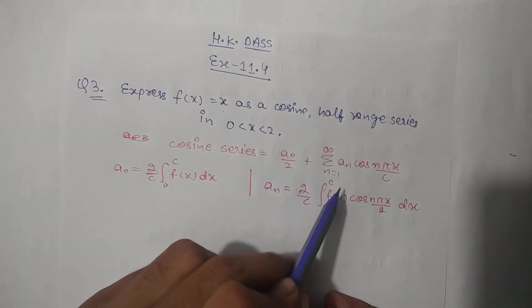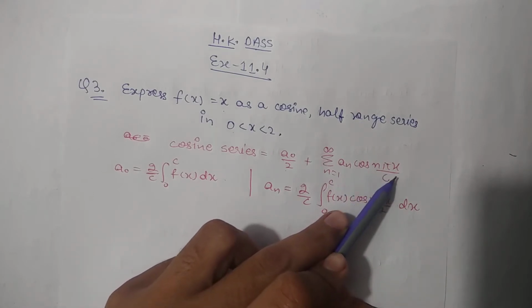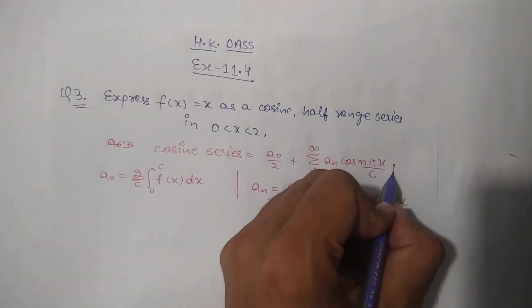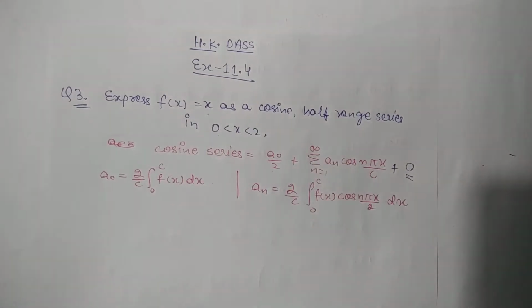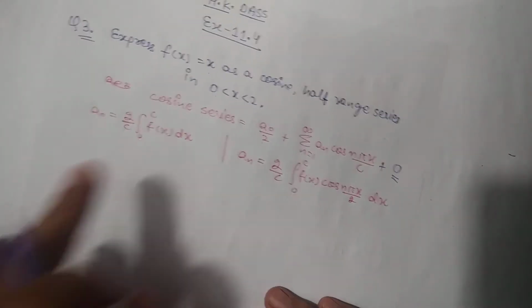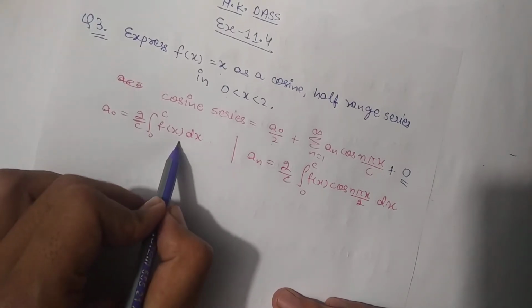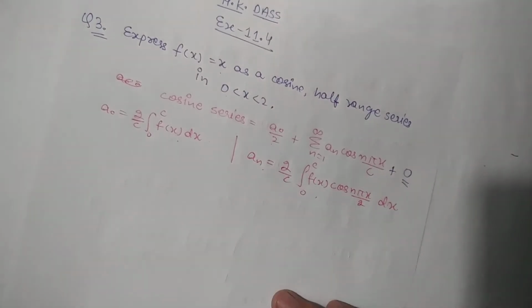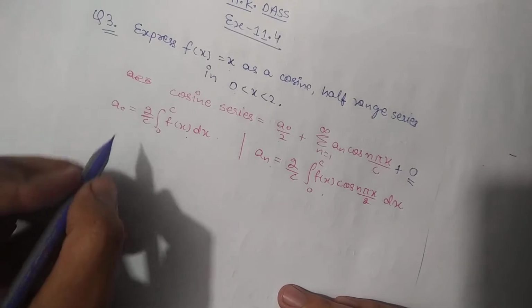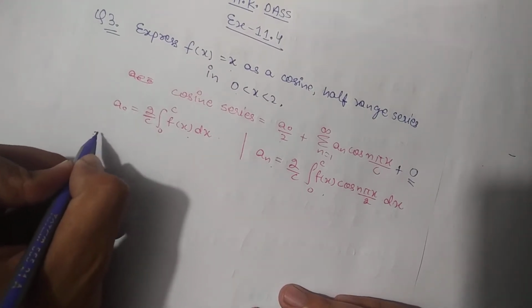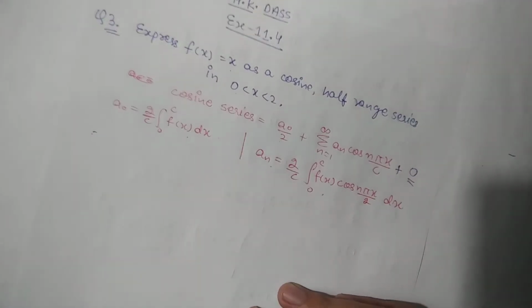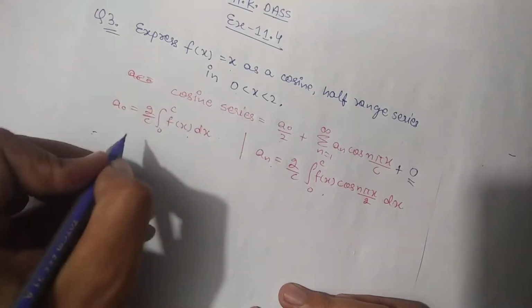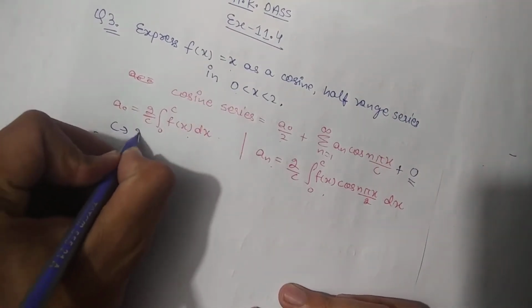summation n from 1 to infinity a n cos n pi x by c, and plus bn up to and so on. So bn's value is 0 for cosine series, so no need to find its value. Now we will find the value of a naught by this formula and an by this formula one by one. So first of all I will find the value of a naught. First thing, students, here the limits are from 0 to 2, so the value of c will be 2 only.